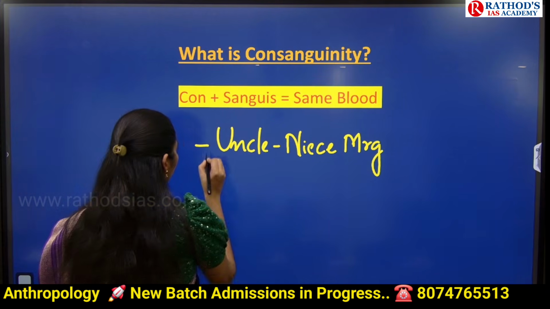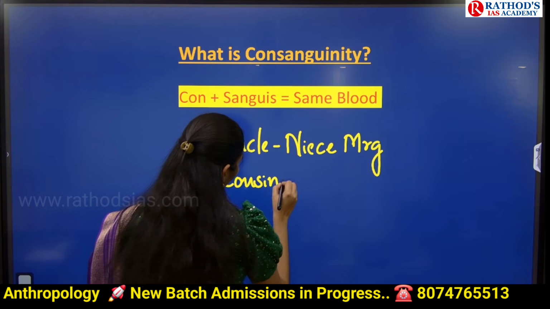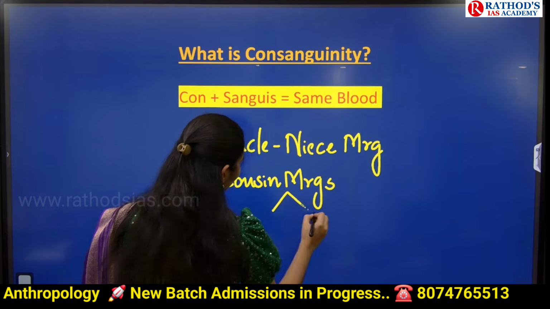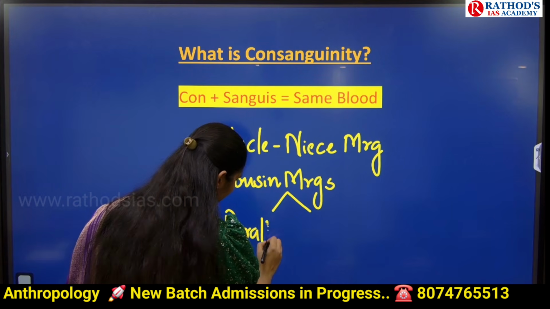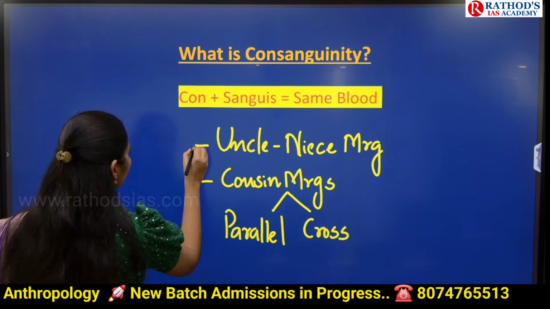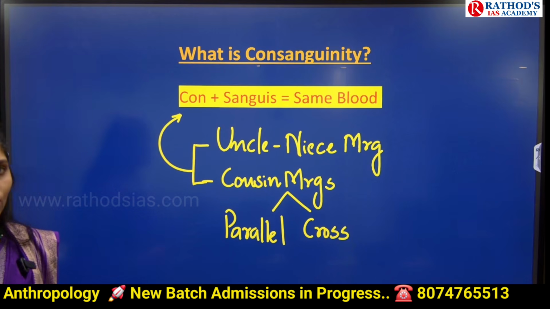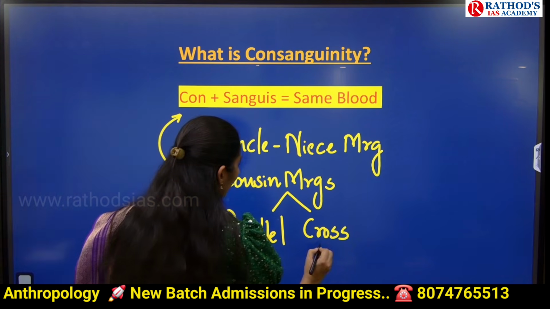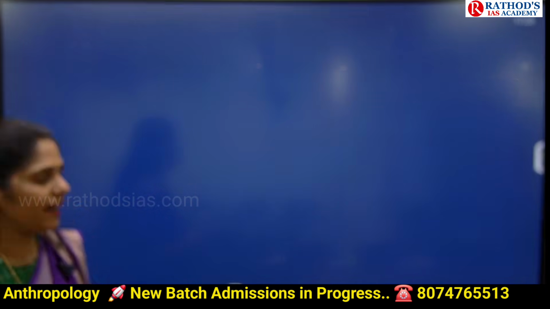And the next one is cousin marriage. In this again we have two types of cousins. One is parallel cousin. The next one is cross cousin. So these are the best examples of consanguineous marriages: uncle-niece marriage and cross cousin or parallel cousin marriages. I'll tell what exactly is parallel and what exactly is cross. I will draw one diagram.